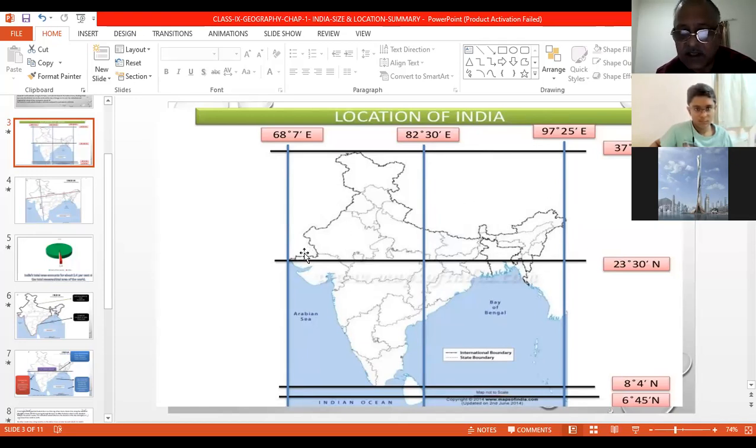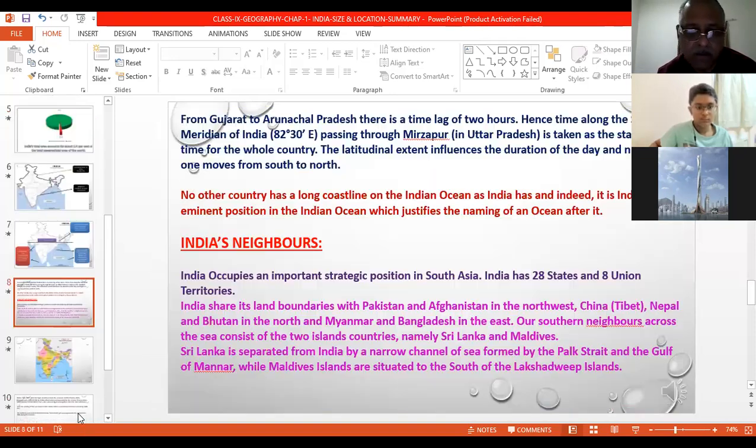And when the sun reaches here, it is day here and almost night or evening there. So to remove this difference of 2 hours, the standard meridian is taken, and the time here is the time for the whole country, the same time. So we don't have to adjust our watches again and again.